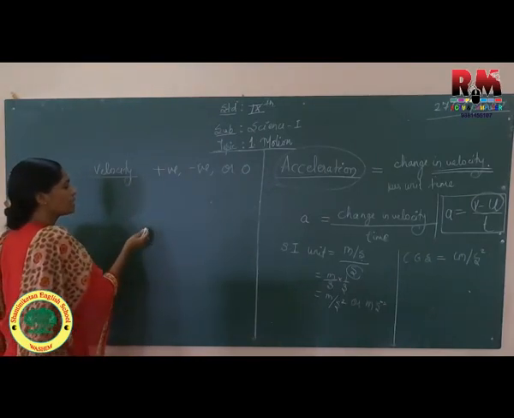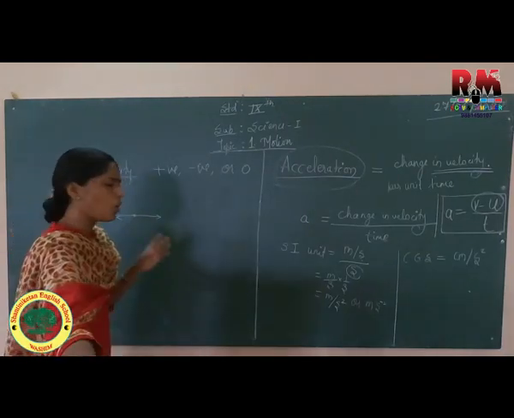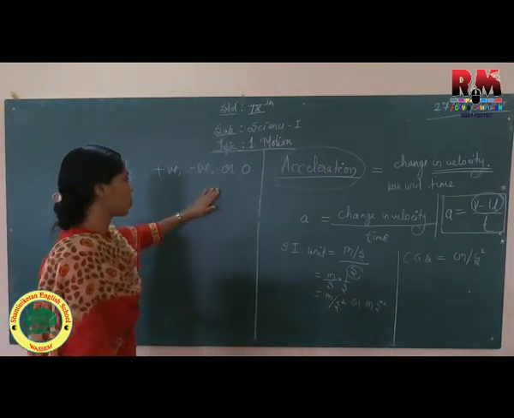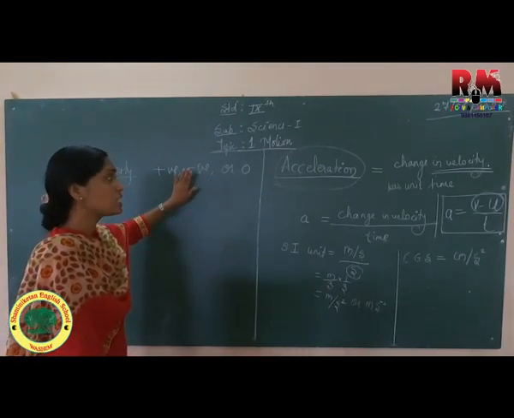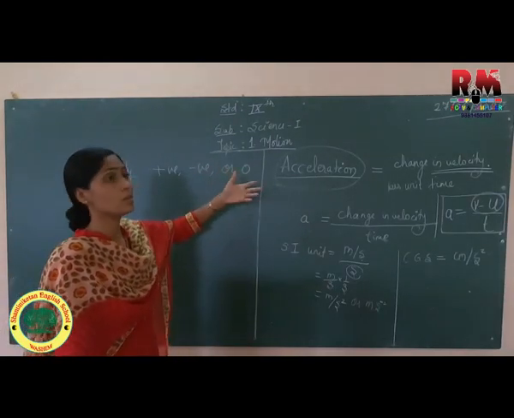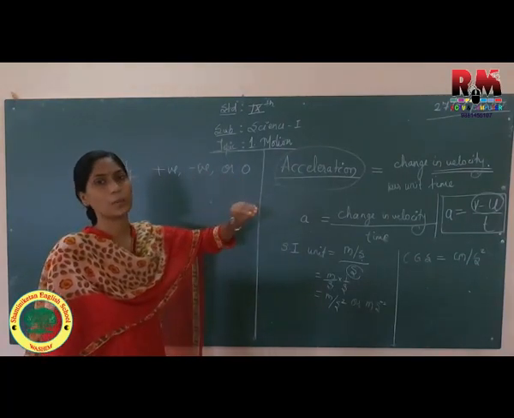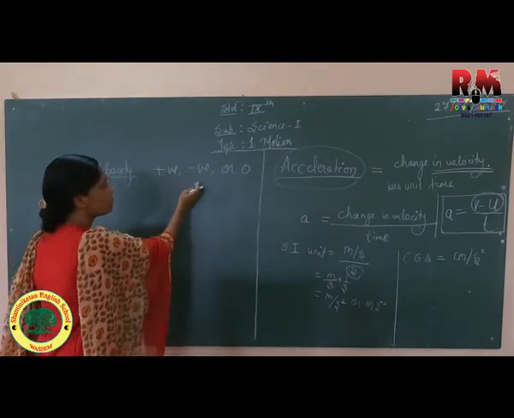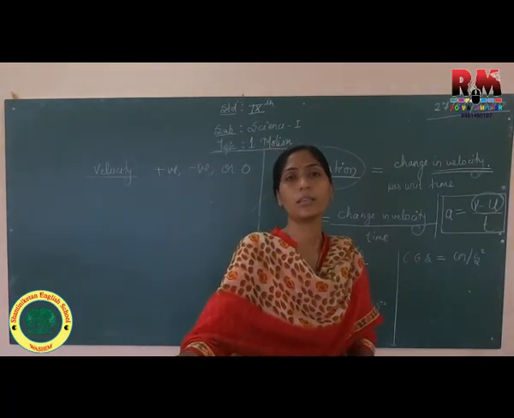If the object is going in the opposite direction, we are getting its direction also opposite. By taking different problems you will come to know. At the end of the chapters we will take a lot of problems related to each and every topic individually. But to make you know how zero velocity will come, I have taken 1-2 problems in which we have seen how velocity and displacement may come zero. So we can have positive velocity, we can have negative velocity, because it depends on direction also, in which direction it is going.